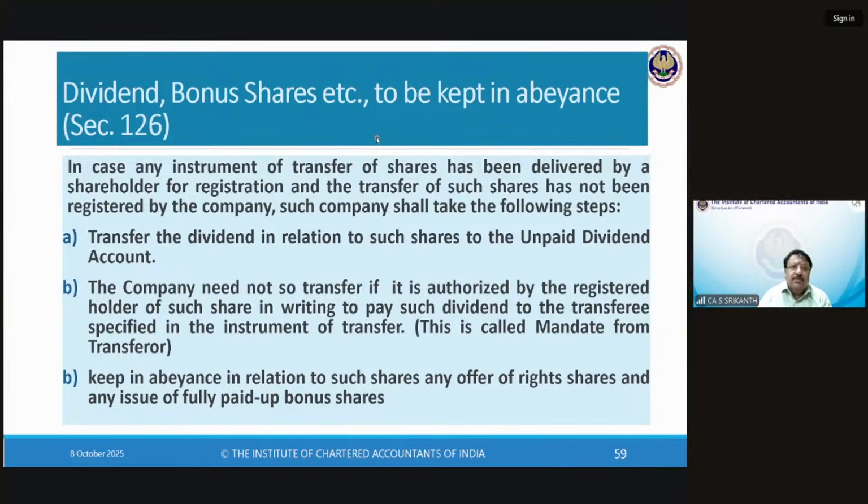Now, in those cases, the company should transfer the dividend to the unpaid dividend account. It should not pay it to the existing shareholder. The company need not transfer it if it is authorized by the registered holder of such share in writing to pay such dividend to the transferee. This is called a mandate form.